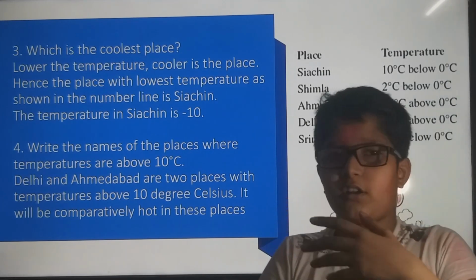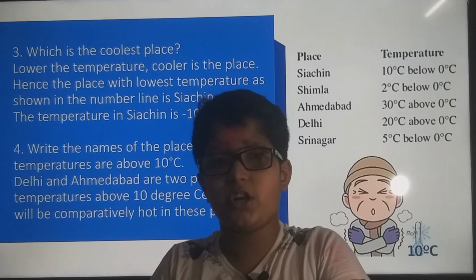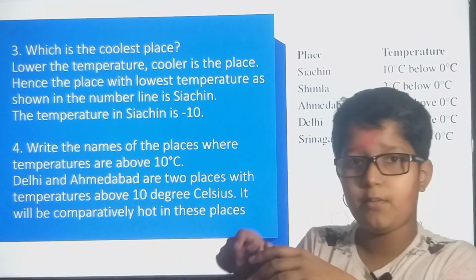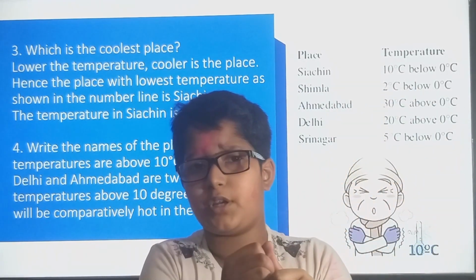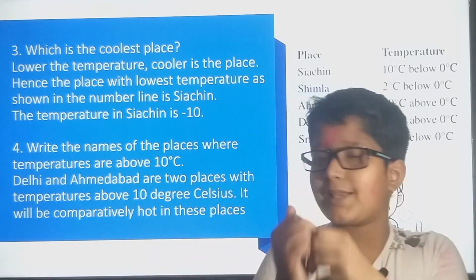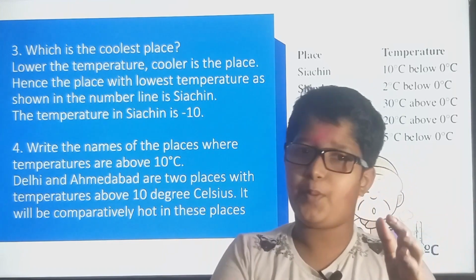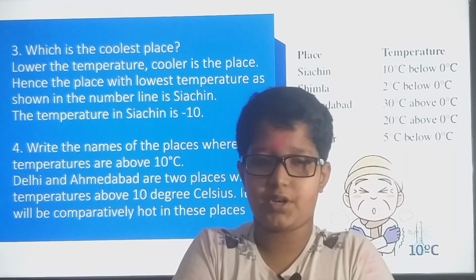Now, which is hotter, minus 30 or minus 20? As I told you, it gets colder going down, and it gets hotter going up. So minus 20 will be hotter than minus 30.